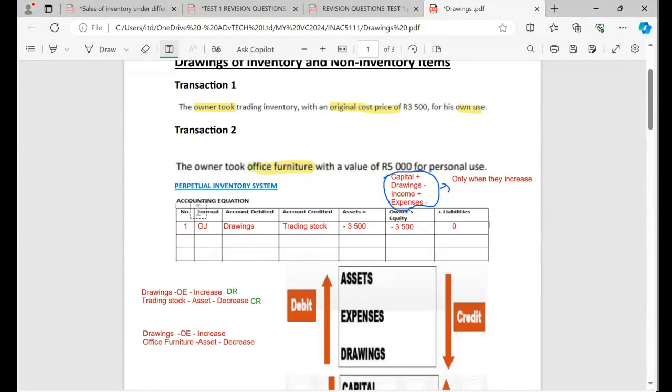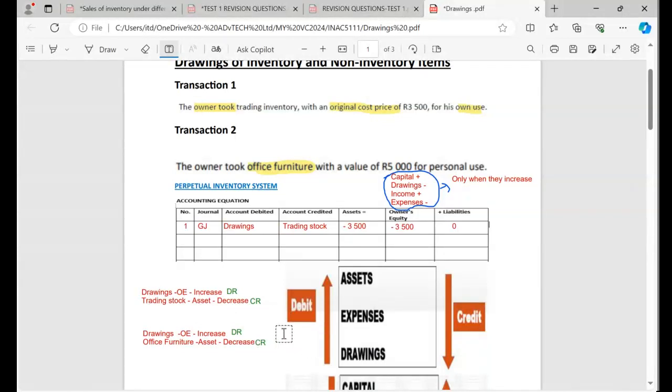Again, you must check on which side drawings increase. Drawings increase on the debit side. That is a rule, I think you know by now. And obviously the assets will decrease on the credit side. You see, on the credit side here. So make sure you understand this.